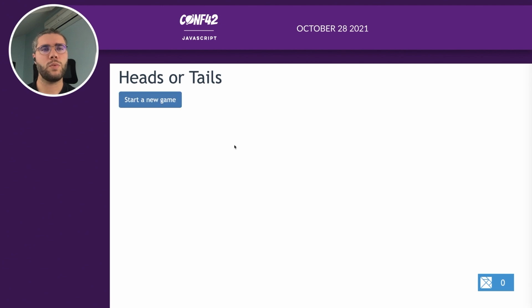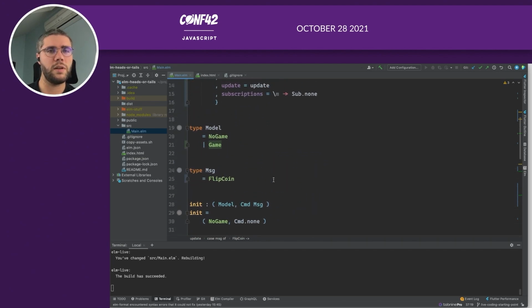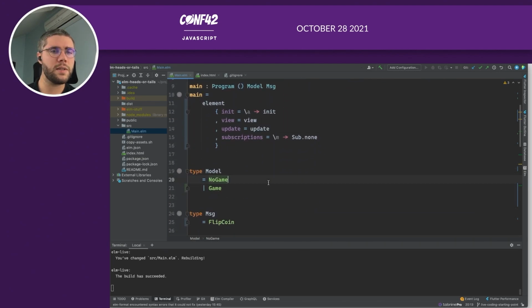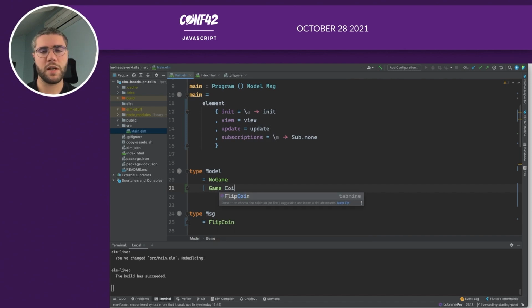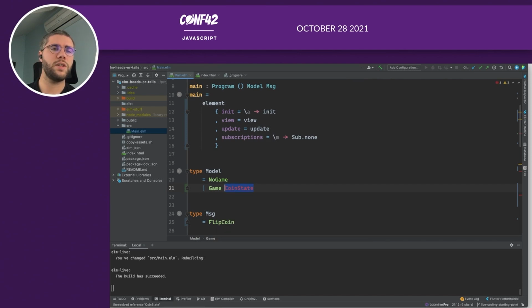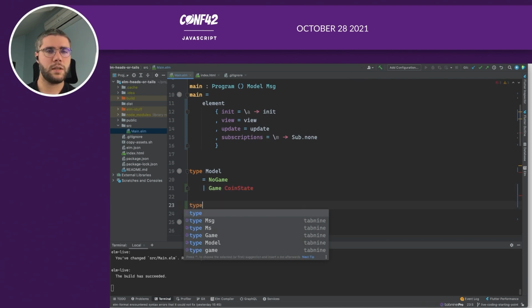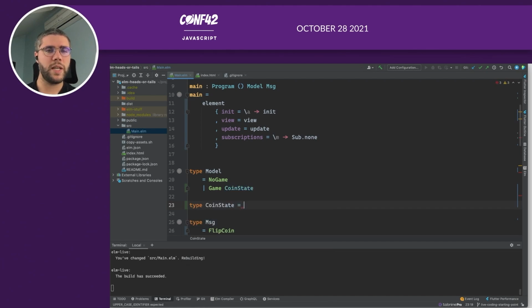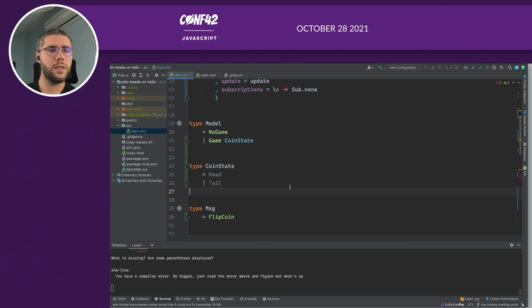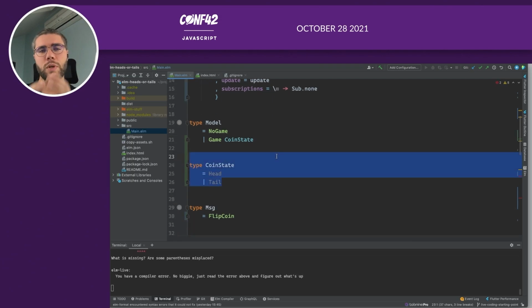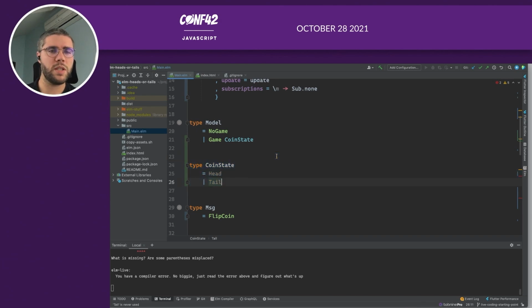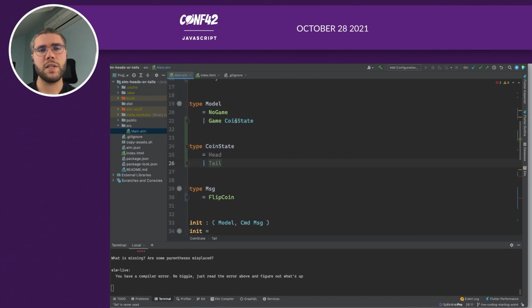Earlier, I said that when you click on the button, you flip a coin. So here we need to store the coin state. So let's add a parameter to the game and say that it contains the coin state. So let's create a coin state model, which is either head or tail. So as you can see, you can really represent what you want to represent. You don't have to use a Boolean to implement things like that. So it contains a coin state.